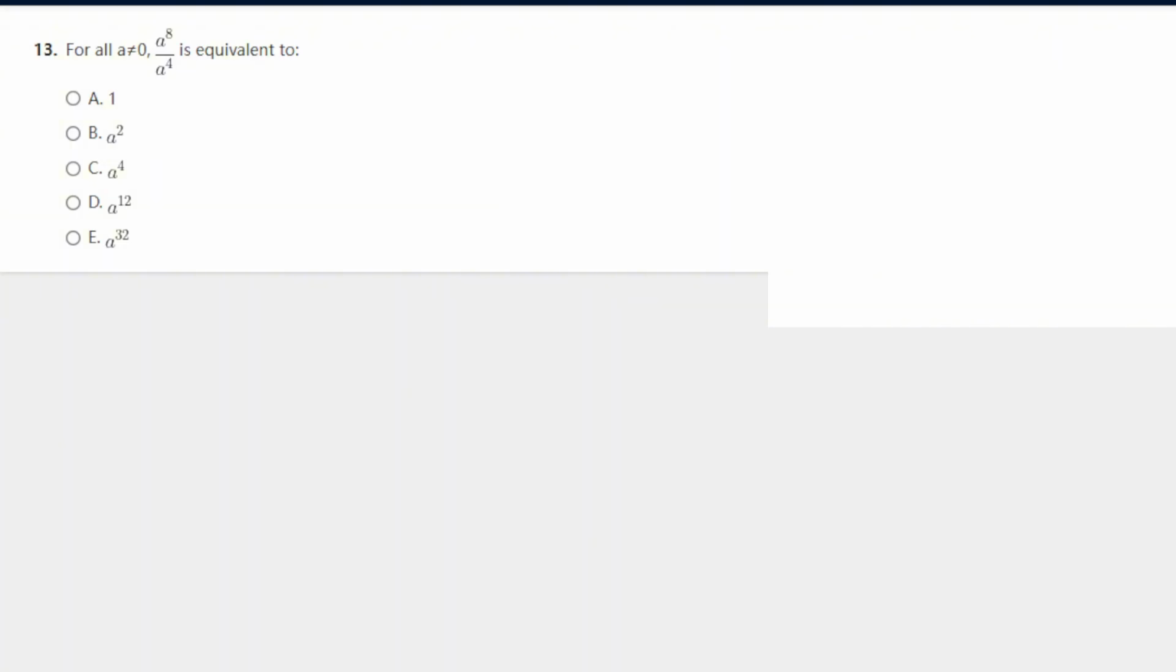For all a does not equal 0, a to the 8th divided by a to the 4th equals what? Okay, for this question you need to know your exponent rules. When you divide exponents, the way it works is you subtract them. That's all it is. So for this question, a to the 8th divided by a to the 4th is the same thing as 8 minus 4, and we get a to the 4th. Answer C.